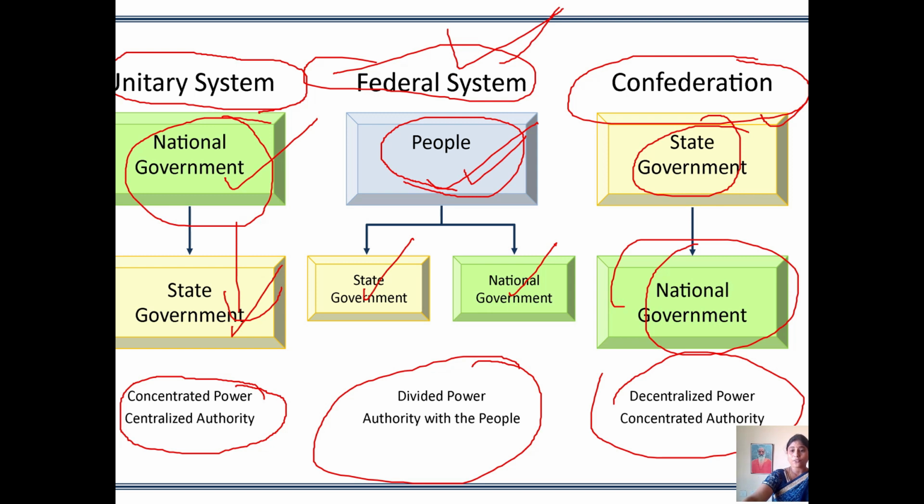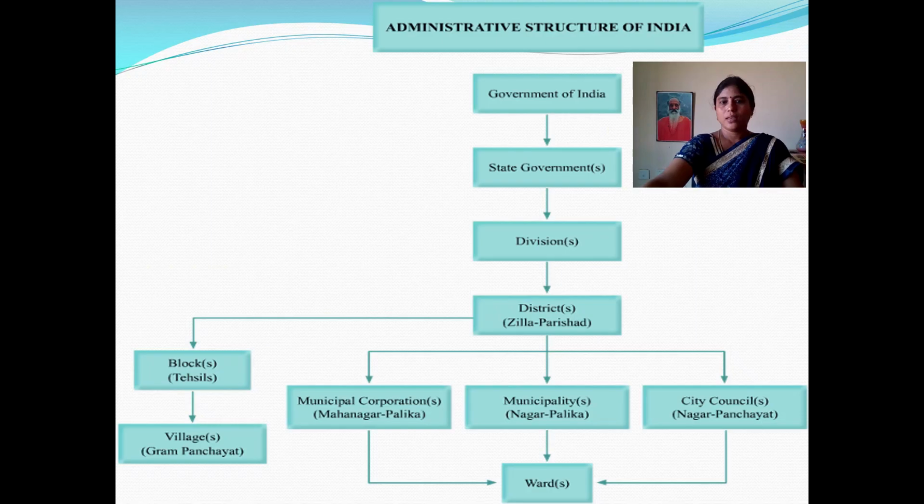So that is the difference between central government or unitary government and a federal system. We are following federal principles at the same time. In India, we are following the union government or central government system. This is our administrative structure of India. Government of India means central government.